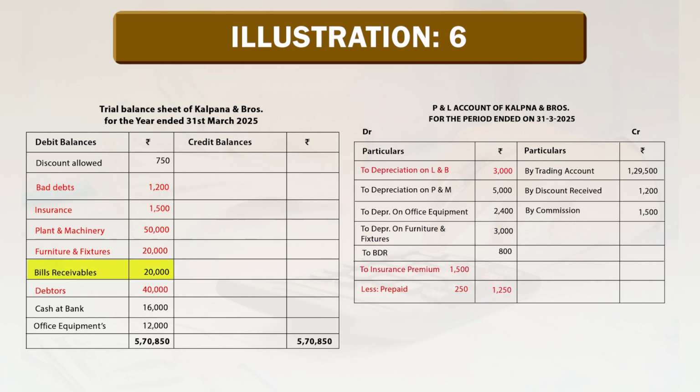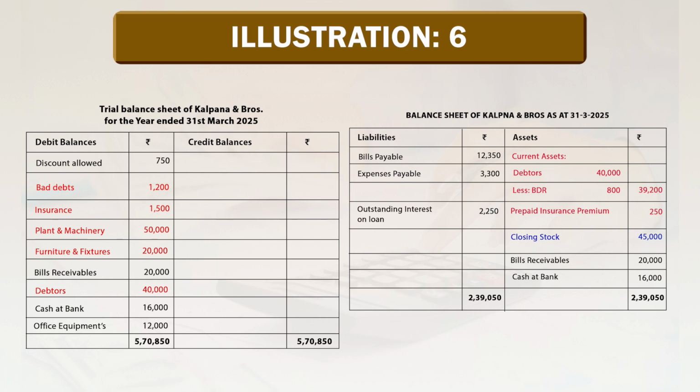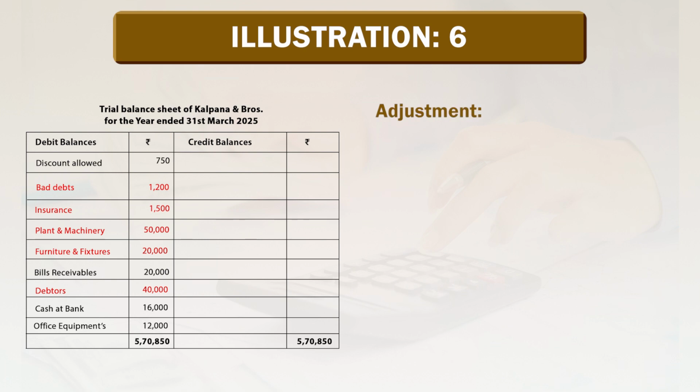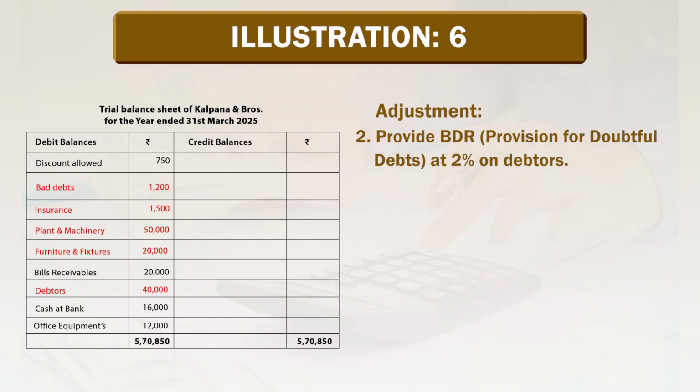Bills receivable rupees 20,000, it goes to balance sheet on asset side under current assets, bills receivable rupees 20,000. Debtors 40,000, it goes to balance sheet on asset side under current assets, debtors rupees 40,000. There is an adjustment on debtors, adjustment number 2.